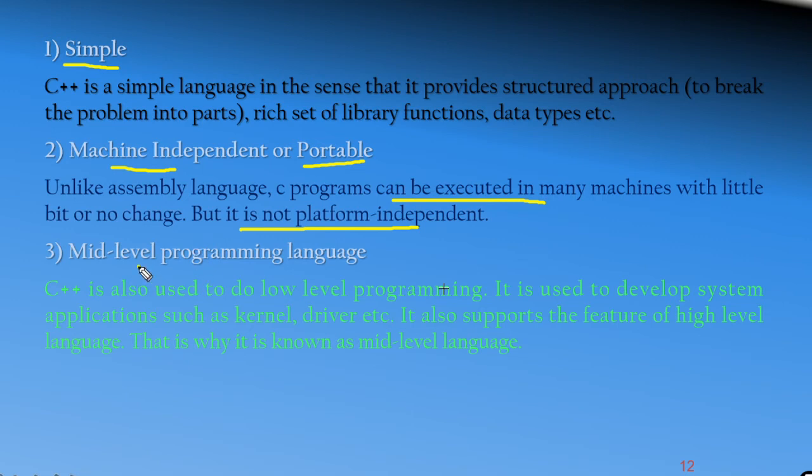And it is a mid-level programming language, because C++ is also used to do low-level programming, and it is used to develop applications like the kernel, drivers, etc., and it also supports the features of high level language. So we call this the mid level language.